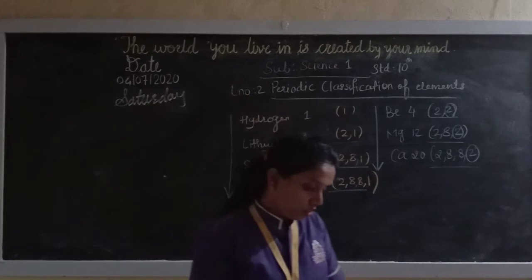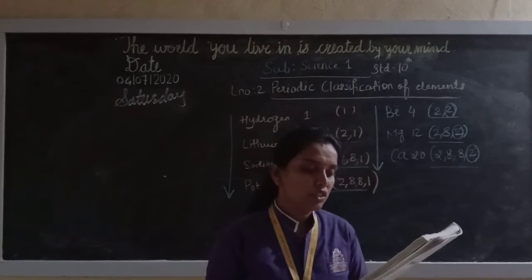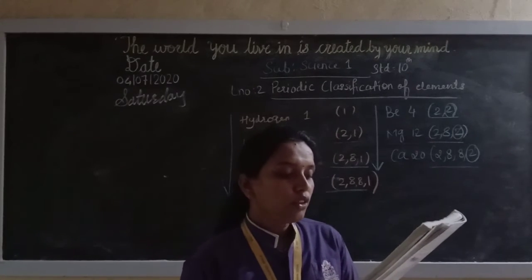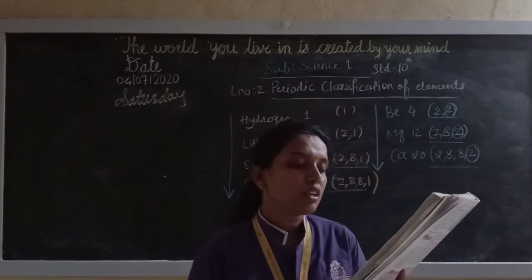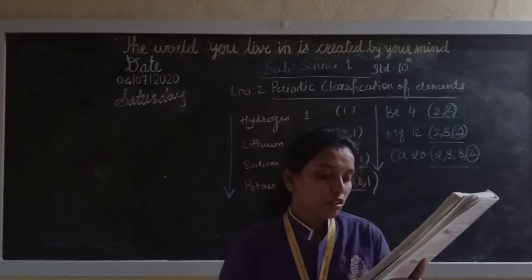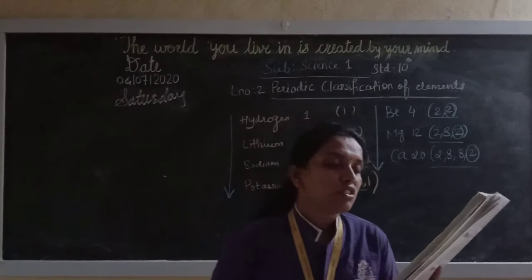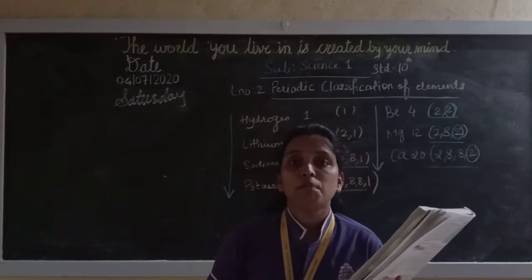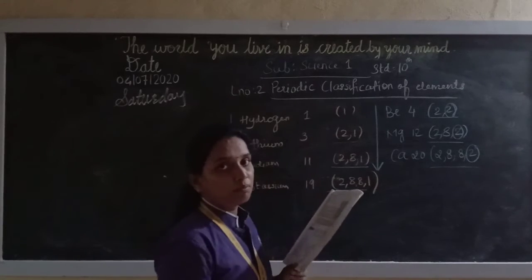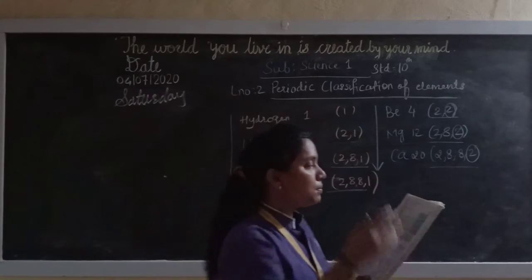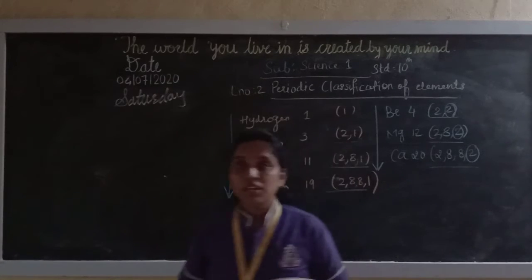Now see on page number 23, periods and electronic configuration. On going through the modern periodic table, it is seen that the elements lithium, beryllium, boron, carbon, nitrogen, oxygen, fluorine and neon belong to period 2. We had seen the columns, the groups, up and down. Now we will see the horizontal, that is the periods.